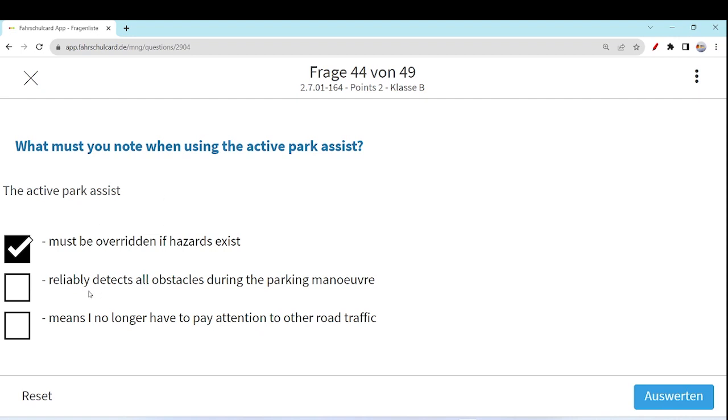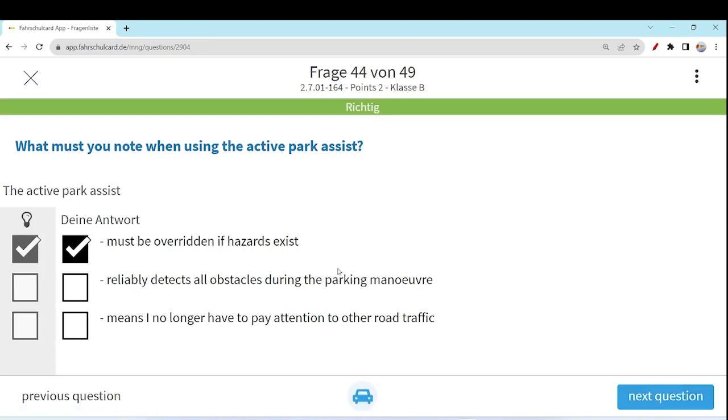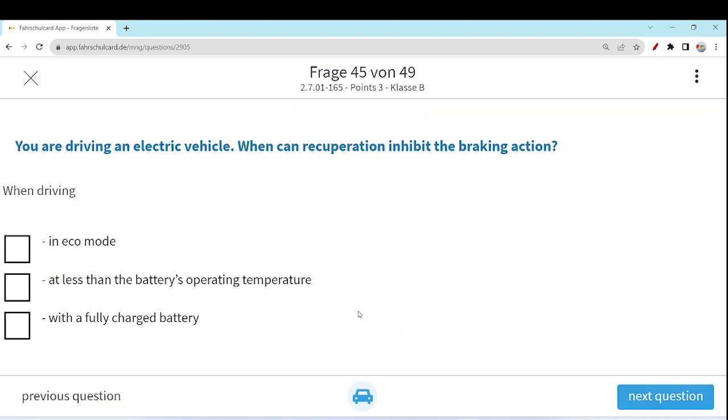The other option is that the active park assist reliably detects all obstacles during the parking maneuver. I think we have already seen this. Active park assist cannot see all the obstacles. There are some obstacles which can be overlooked by the active park assist. This option is not correct. Another option: it means I no longer have to pay attention to the other road traffic. No, even if you are using those advanced features, you still need to be very attentive on the road, and if some problem occurs, override the existing system. So these two options are wrong, only the first option was correct.